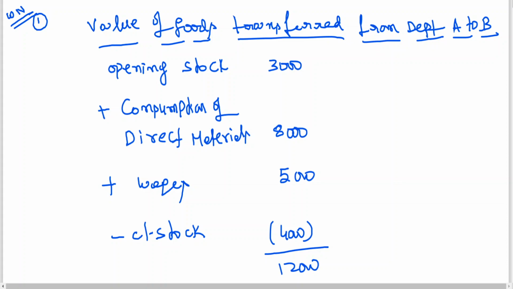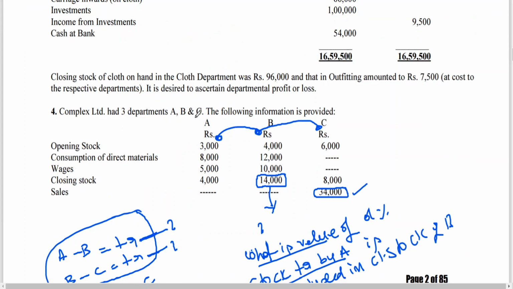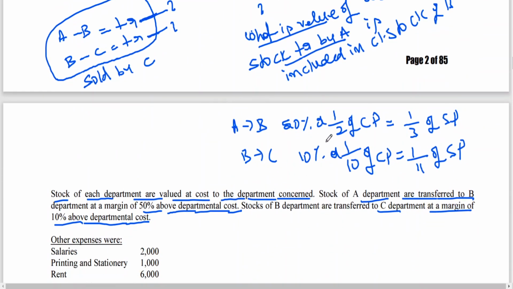And we have seen already these goods are transferred at 50% on cost price. A to B, 50% of cost price is nothing but 1 by 2 of CP, which is equal to 1/3 of SP. When you are transferring, he says stock of each department is valued at cost to the department concerned. That means for B, cost price. For A, it is selling price. So what is the value of goods that has been transferred by A to B, that we need to get? How are they transferring? 50% or 1 by 2 of CP as given is nothing but 1/3 of SP.